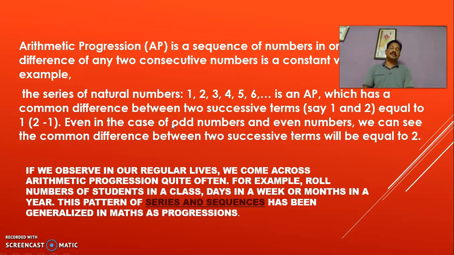Even in the case of odd or even numbers. So even numbers 2, 4, 6, 8, 10, they are increased by 2 units. If you take odd numbers 1, 3, 5, they are increased by 2 units. Is it correct? Clear? See here, the common difference between two successive terms is equal to 2. If you observe in our regular lives, we come across arithmetic progression quite often, correct? For example, roll number of students in a class, days in a week or months in a year. This pattern of series and sequence has been generalized in mathematics as progressions.